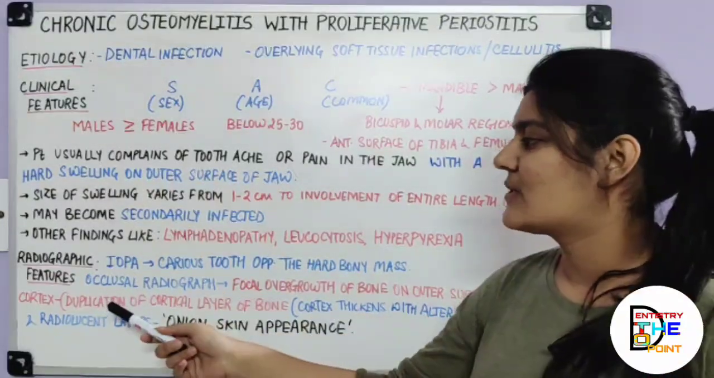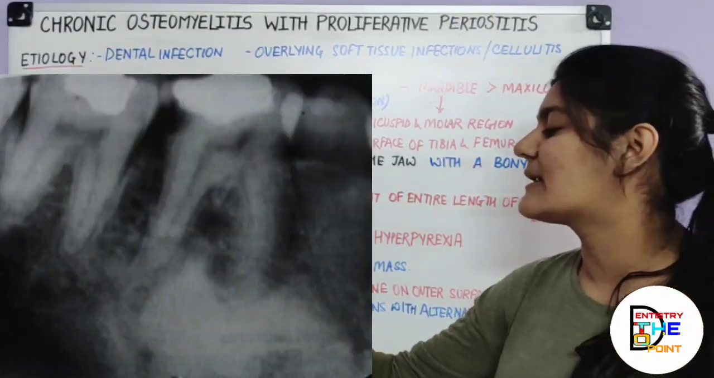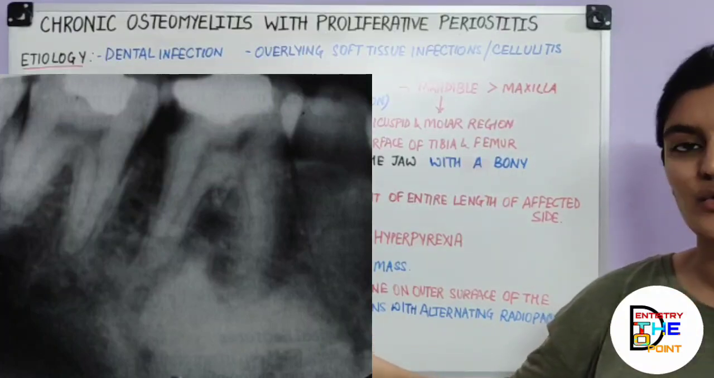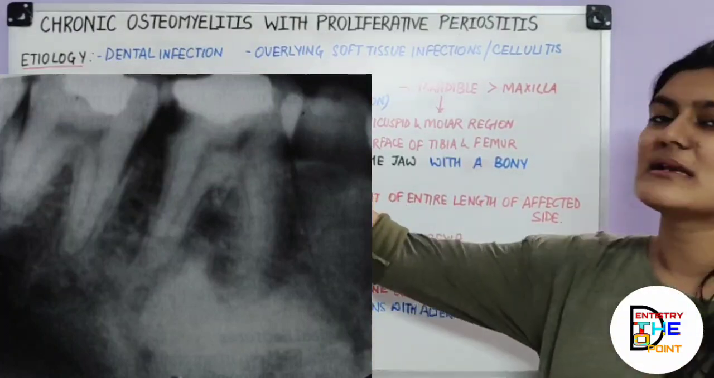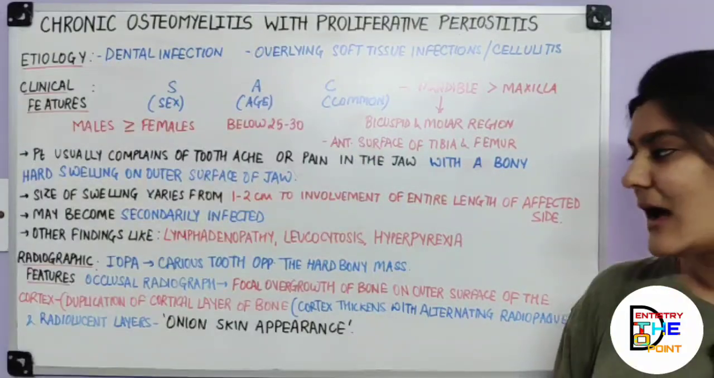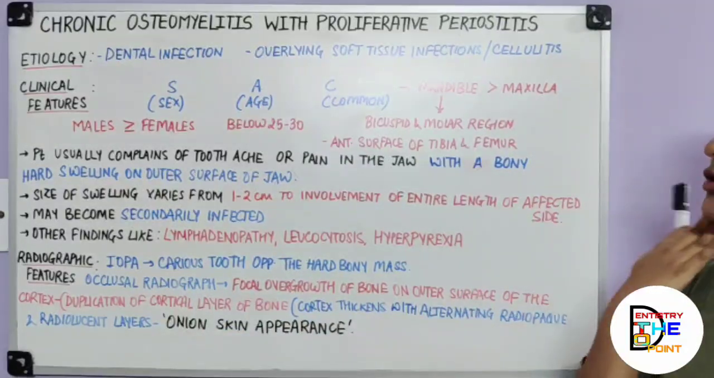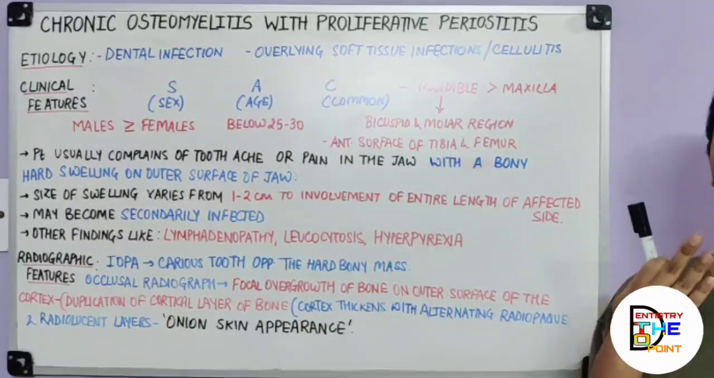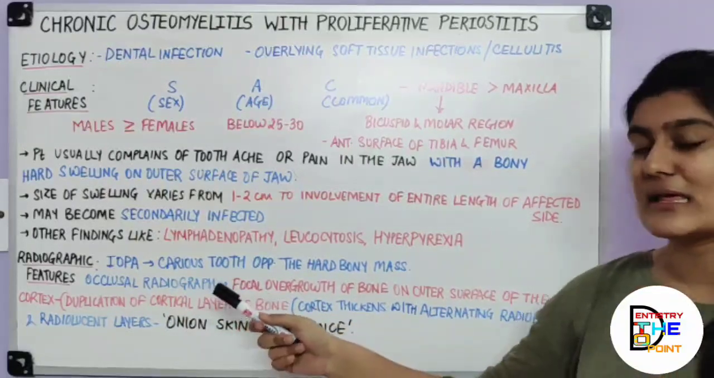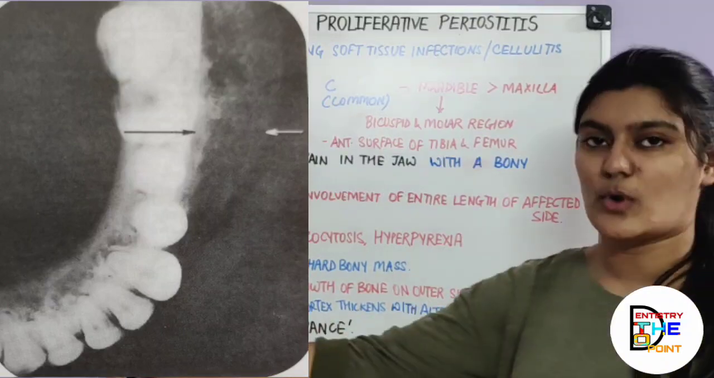In radiographic features, obviously in IOPA, that is an intraoral periapical radiograph, you are going to see a carious tooth opposite to the bony hard tissue. Okay, obviously, because the reason is a dental infection, the most common cause, so a carious tooth has to be seen in the IOPA. And if you take an occlusal radiograph, now most commonly it involves the mandible, so let's talk about the mandible only. So if you take an occlusal radiograph, what you are going to see is focal overgrowth of the bone on the outer surface of the cortex.